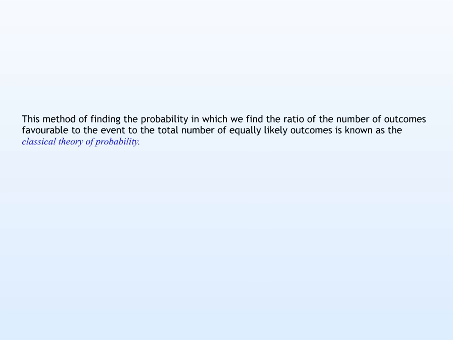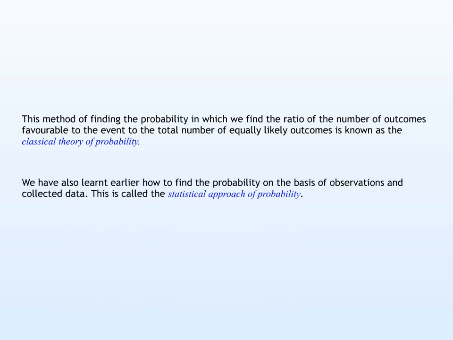This method of finding the probability, in which we find the ratio of the number of the outcomes favorable to the event to the total number of equally likely outcomes, is known as the classical theory of probability. We have also learnt earlier how to find the probability on the basis of observations and collected data. This is called the statistical approach of probability. Both these theories have some drawbacks.